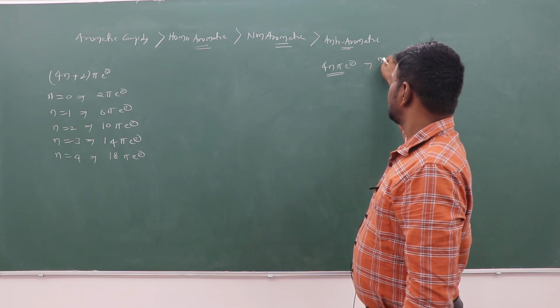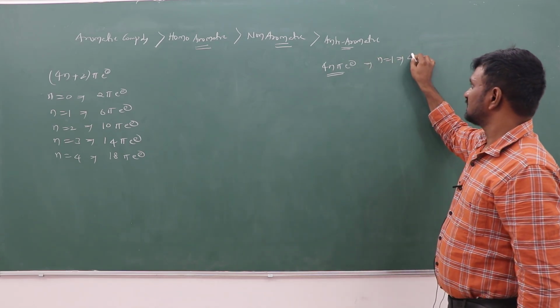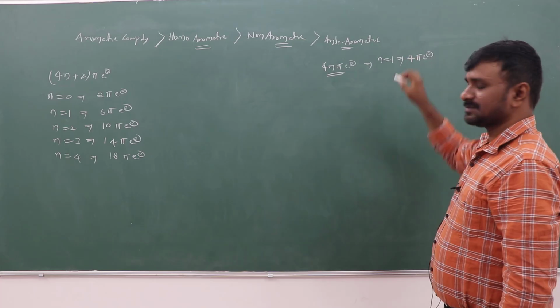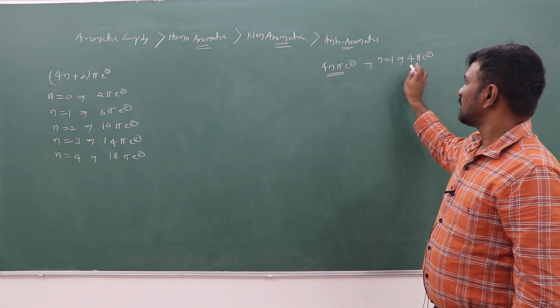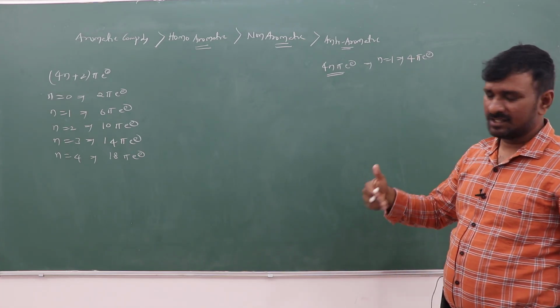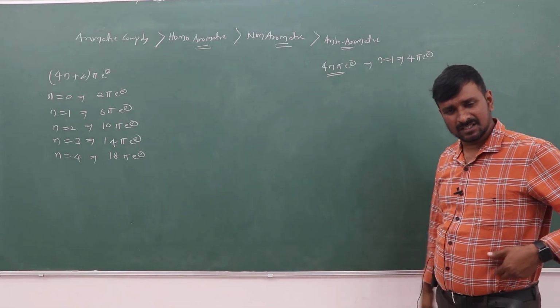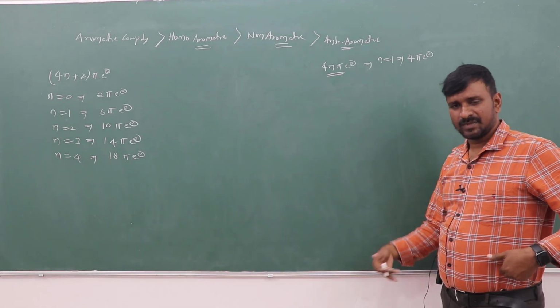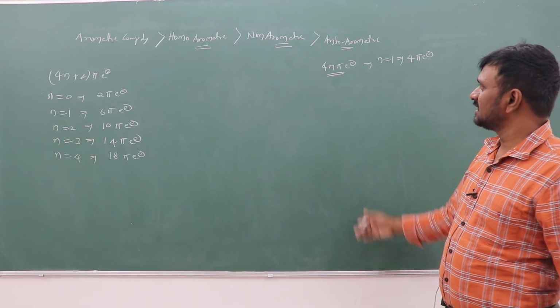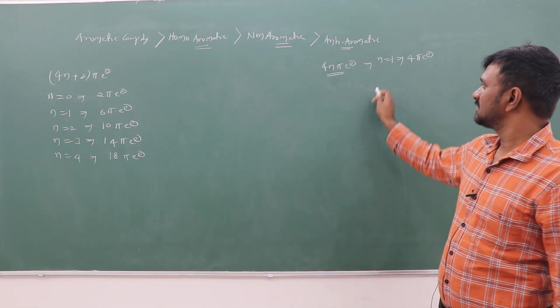When n value is 1, what will happen? That is having a 4 pi electron system. When a 4 pi electron system is there, and it fulfils the planarity of the ring system and continuous pi conjugation, and it is cyclic, then it may be anti-aromatic.